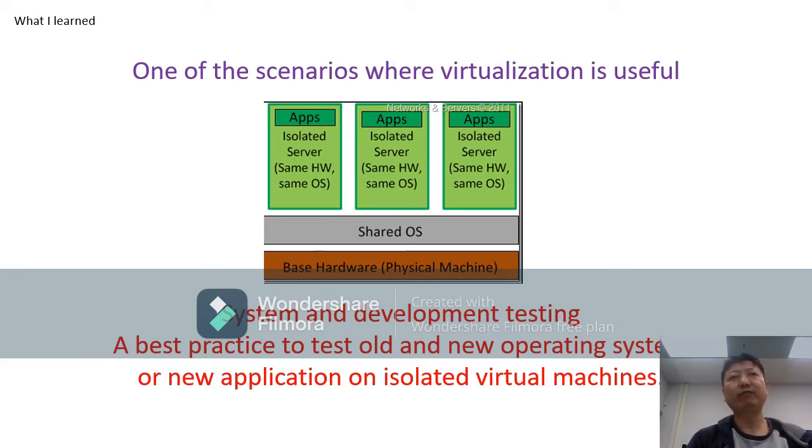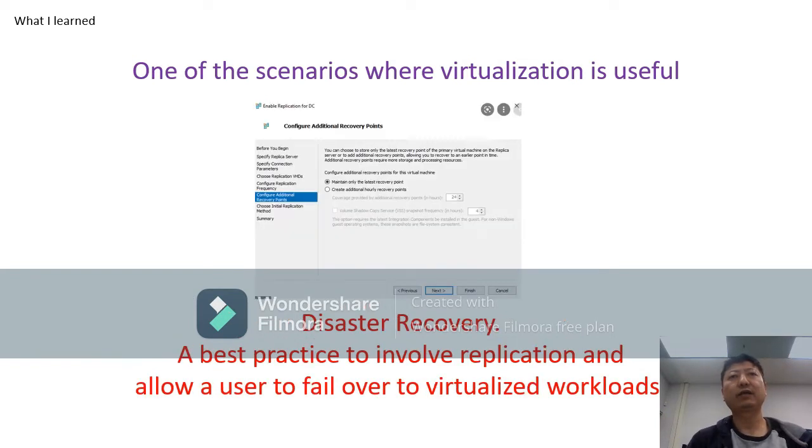This is a best practice to test old and new operating systems or new applications on isolated virtual machines. Last scenario is disaster recovery. This is a best practice to involve an application and allow a user to fail over to a virtualized work node.